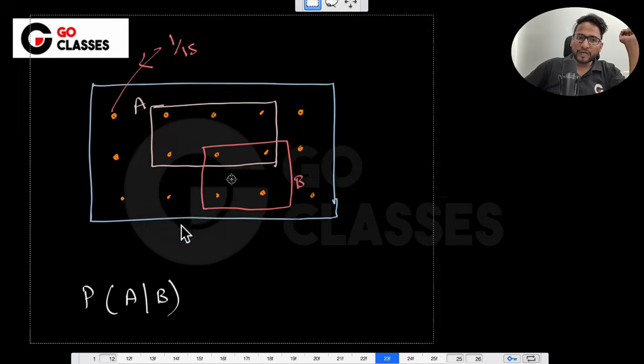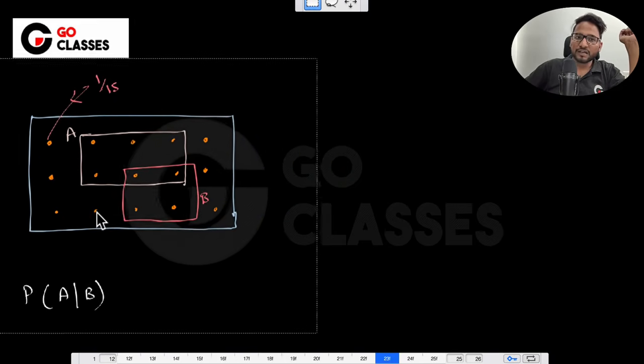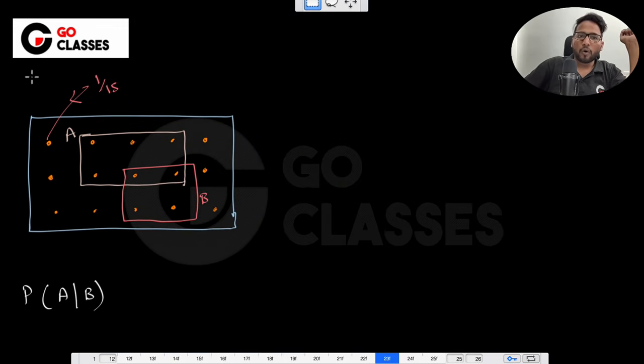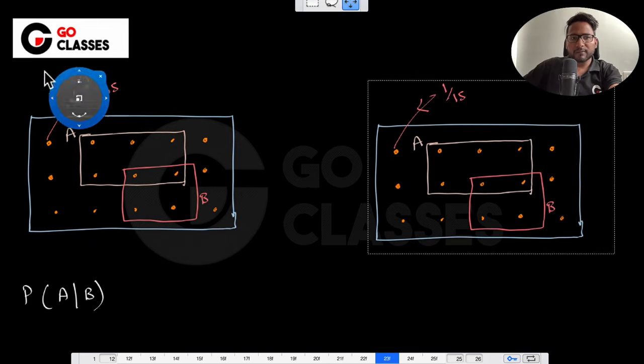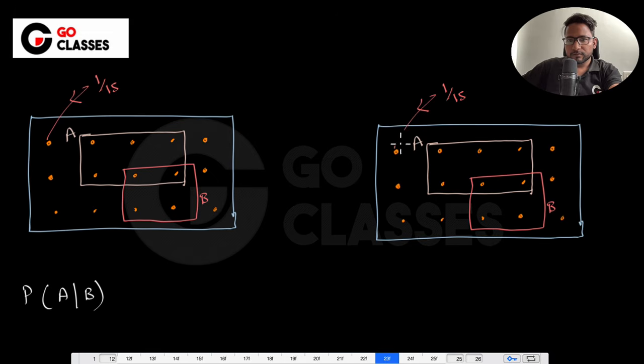If B has already occurred, let's redraw this diagram, because now everything other than B is not possible. So I'm saying that these events are not at all possible.